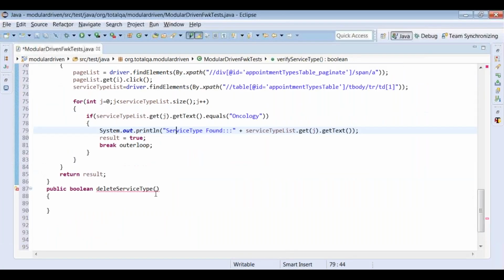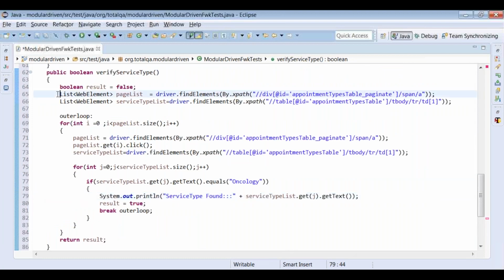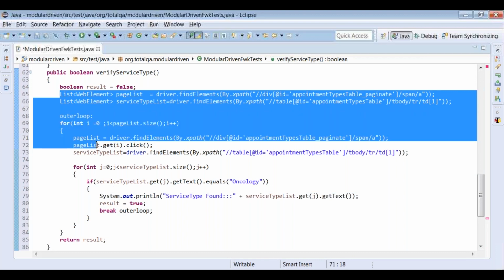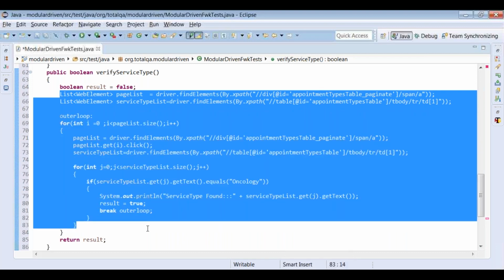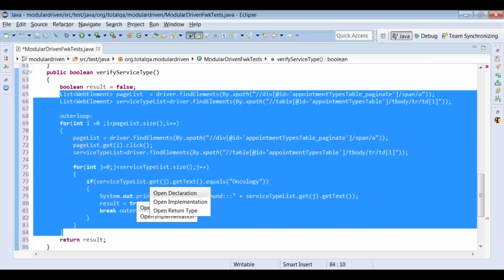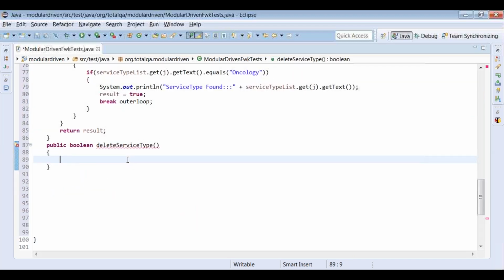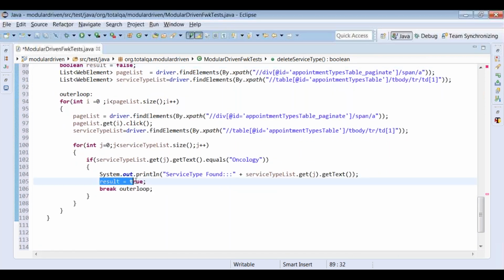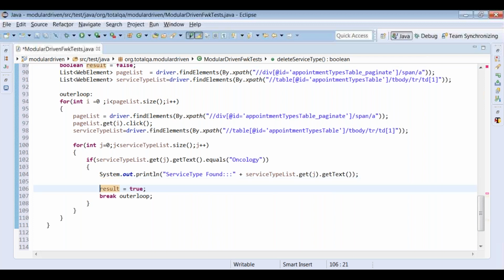So the logic is more or less the same. Again, we are going to navigate between the pages. Again, we are identifying the service type list, but inside this loop, we have to delete the item. That's what we have to add here. Let me put boolean result equal to false here also. But once we identify the service type, we have to delete the service type. That is what we have to take care of. Suppose I am able to identify oncology, I have to delete the oncology.